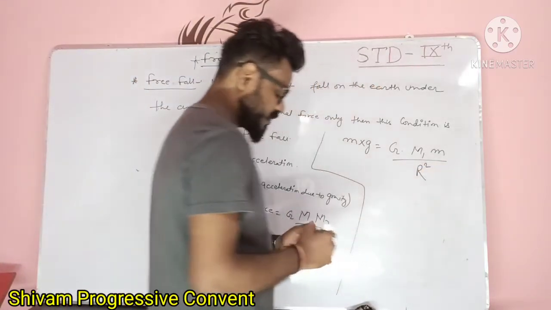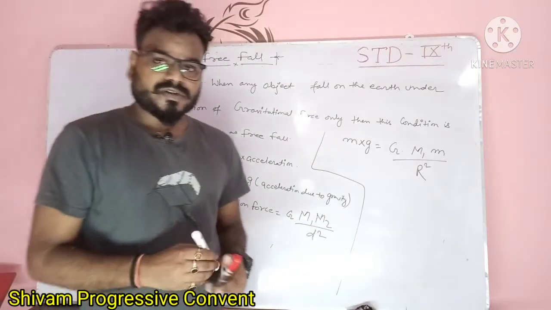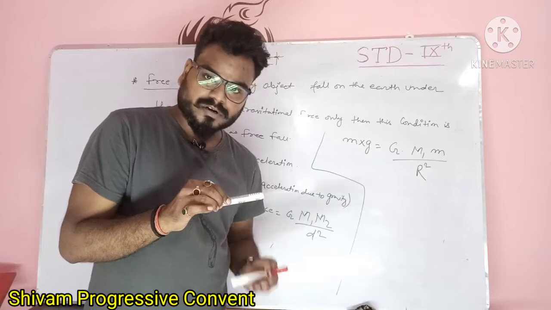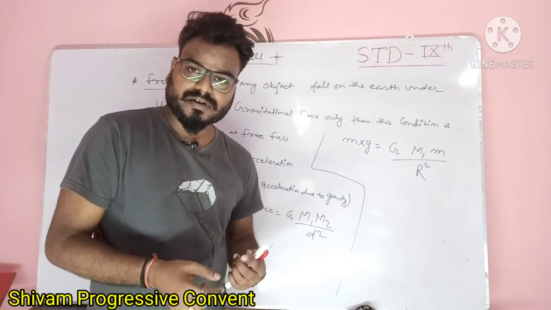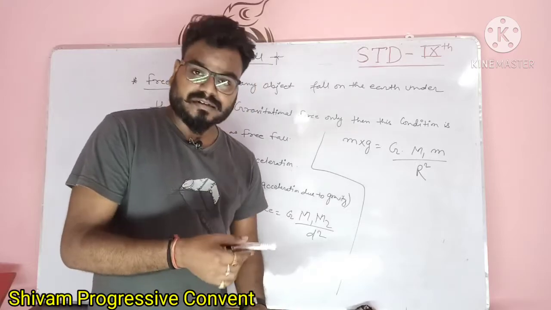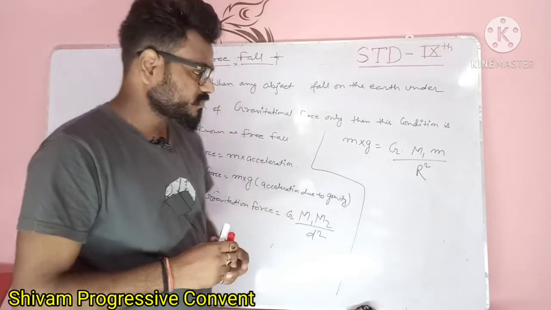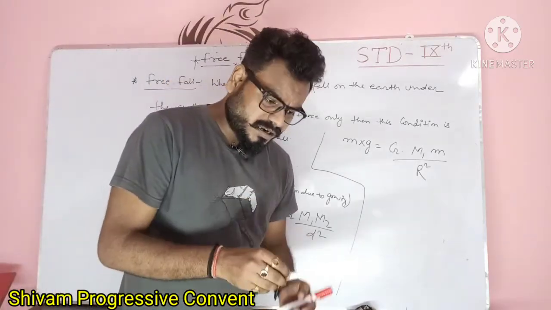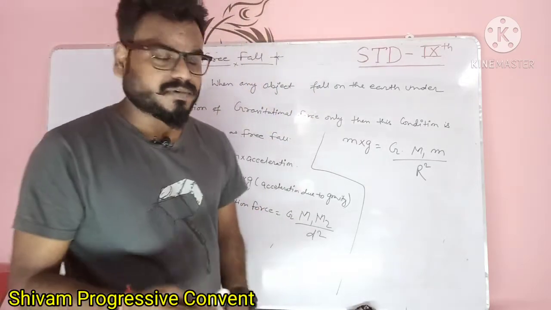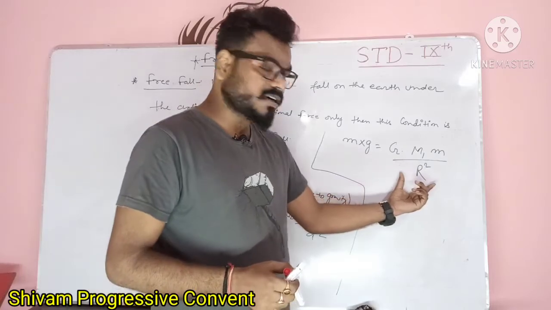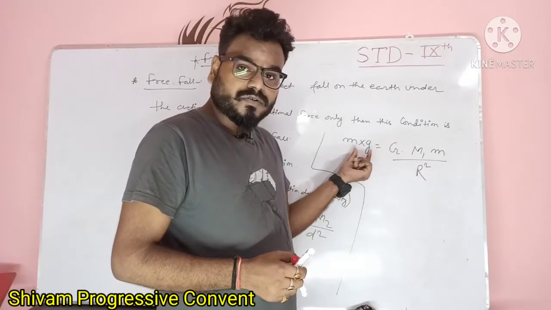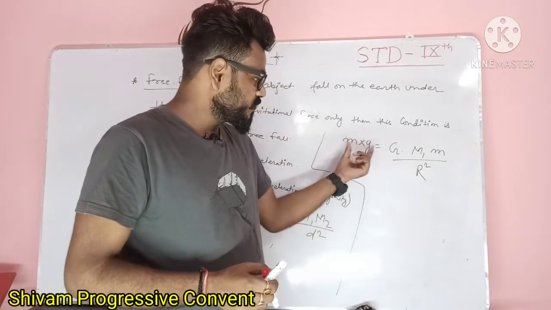Because you have to think that the distance between the marker and the earth is approximately 2 or 3 meters, but the radius of the earth is far greater than this distance. So the distance of the marker to the earth is negligible, so you can neglect it and only take the radius of the earth to find the value of small g. What is the value of small g? You can find it from this equation.